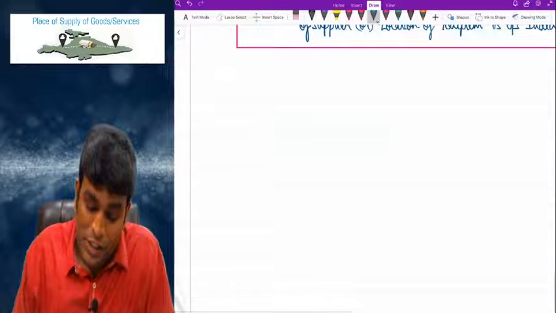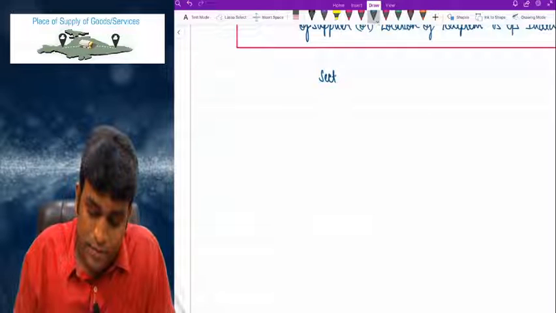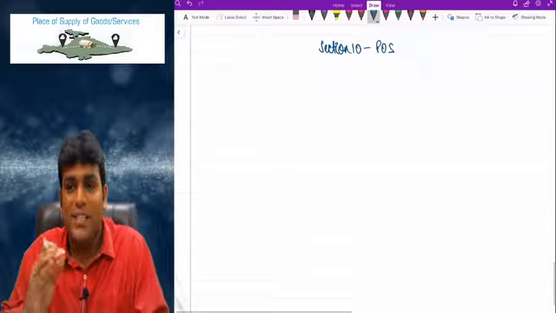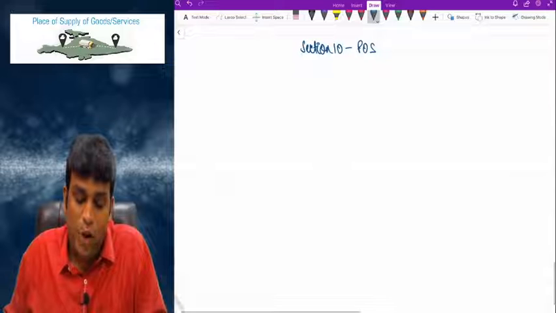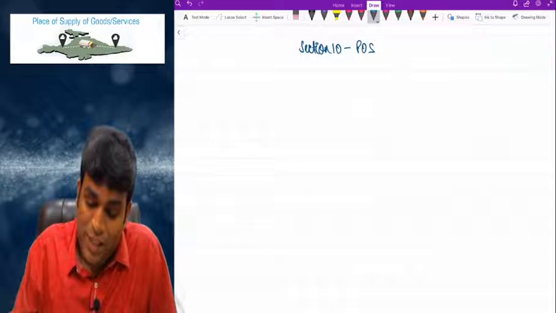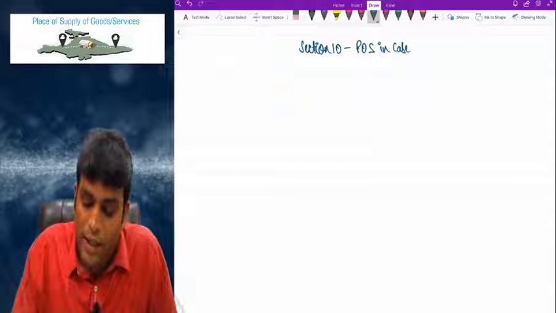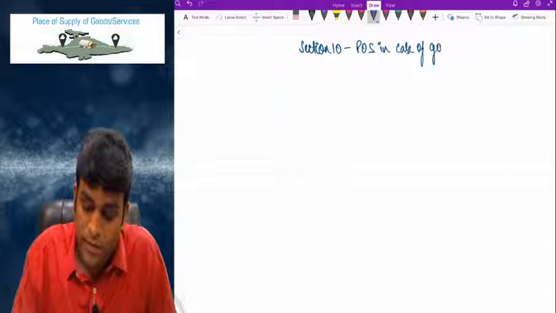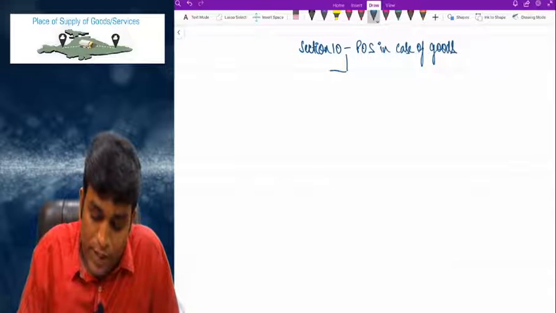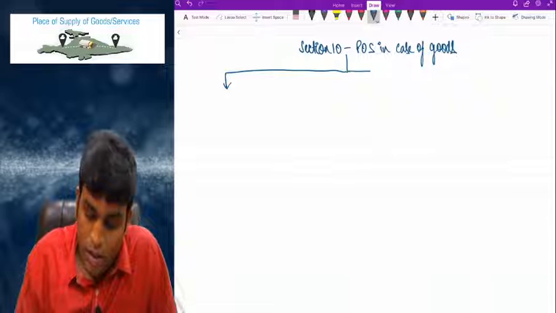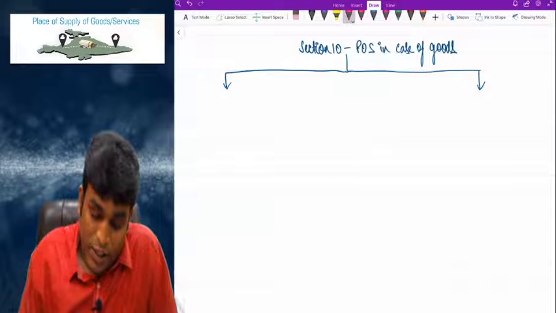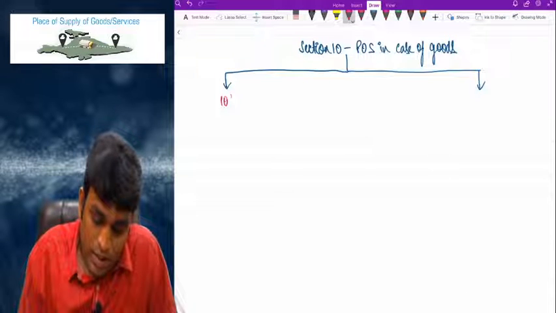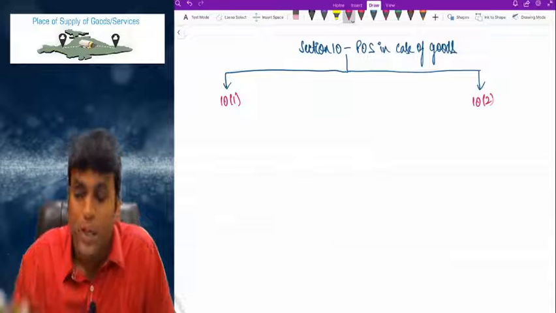So, my dear friends, first of all, section 10 deals with POS. Sir, henceforth I'll start using POS, and POS basically means place of supply. Section 10 deals with place of supply in case of goods. And let me tell you, my dear friends, that section 10 is divided into 10.1 and 10.2.